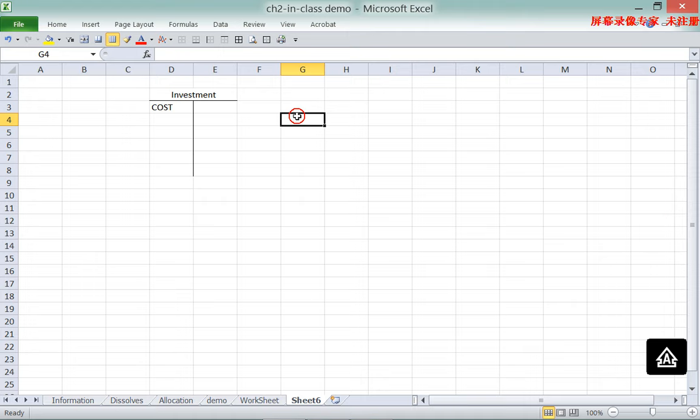So this cost has two parts. One would be the book value of equity of the sub.